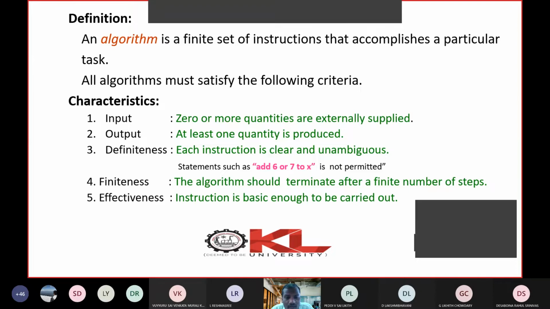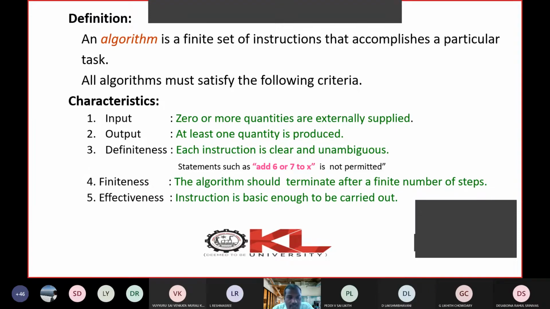The computer doesn't understand what to assign to x, whether 6 or 7. Even though you know it, the computer doesn't know it. So there is an ambiguity in the statement, and such statements should be avoided while writing algorithms. Your statements should be very clear, without any ambiguity. That characteristic is known as definiteness.